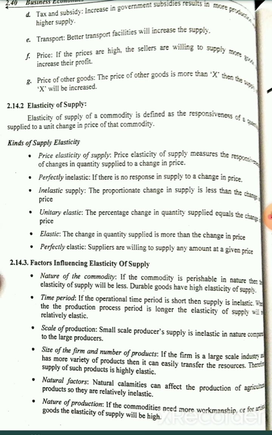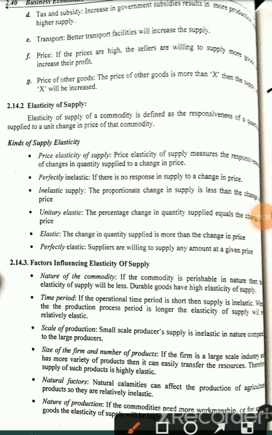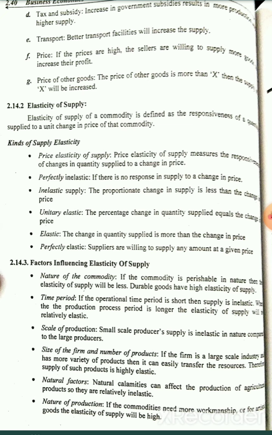The next one is perfectly inelastic. Here there is no response in the supply to a change in price. There is no response. Whether the price changes or the quantity changes, or the weather condition, the income, whatever may be the changes, there is no response. That means no change in anything else. That is called perfectly inelastic. Whether the price changes or the quantity changes, there won't be any difference.